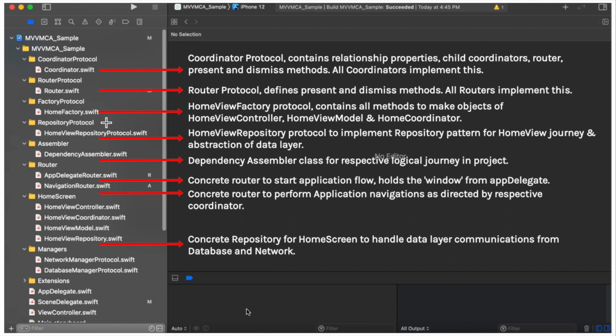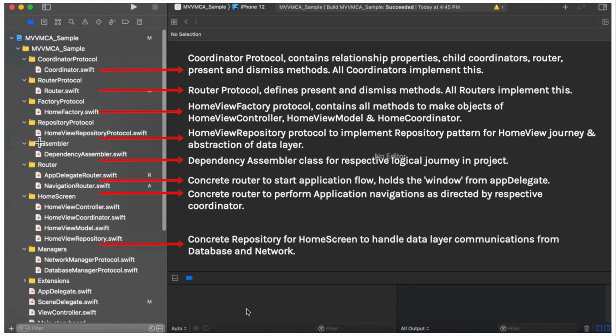Next is the HomeFactory.swift. This basically contains the home view factory protocol, and this contains all the method signatures that are responsible to create the required objects for your home view screen. For example, if you need a home view controller object, a home view model, or a home coordinator object, then this protocol will supply the blueprint to your complete implementation of the home view factory. For now, we are assuming that in our application we are not having so many screens, so for understanding purposes we are taking an example only for the home view screen.